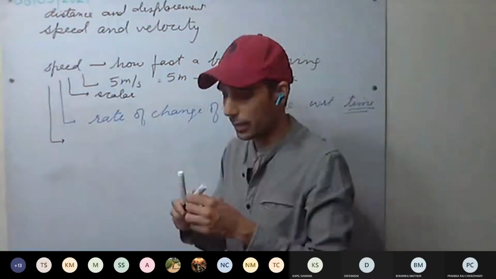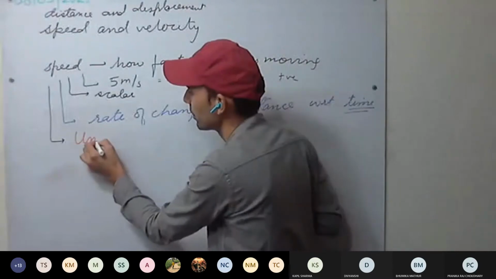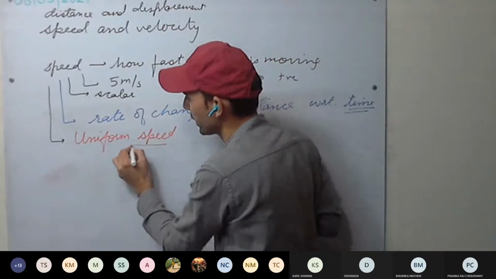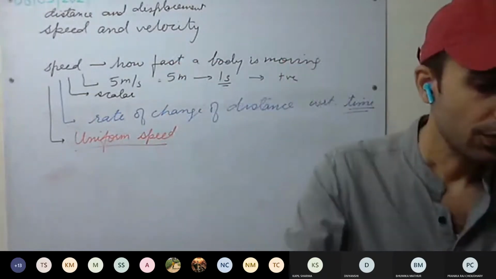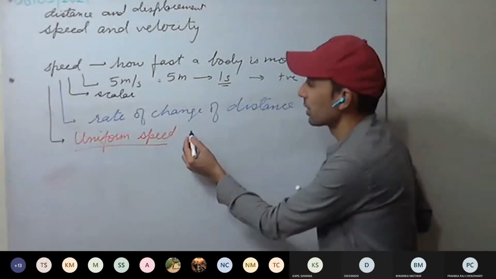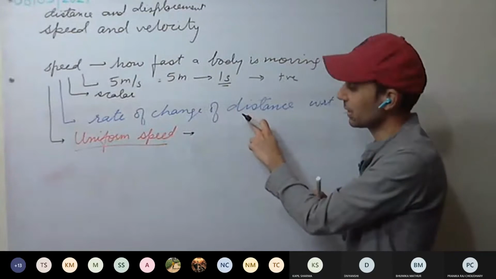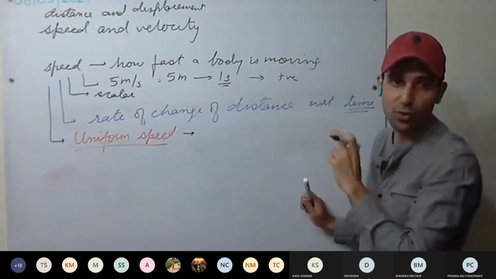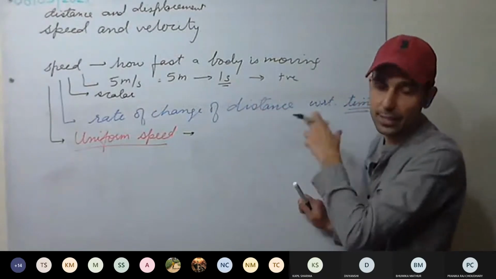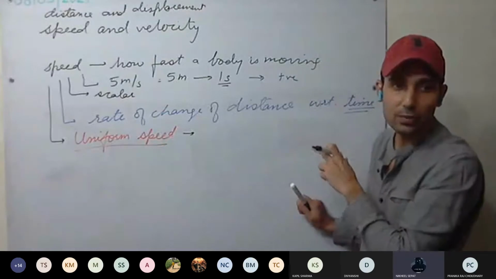Okay. So first, we'll be discussing uniform speed. There are different kinds of speed. Now, we have discussed the speed definition, rate of change of distance. How this change of distance is taking place. If this change of distance is uniform, each second the change of distance is the same distance.